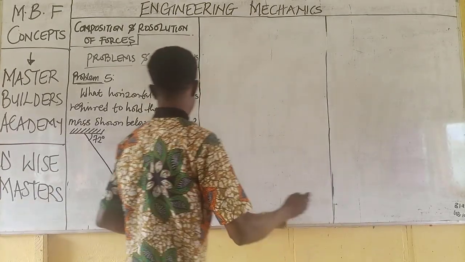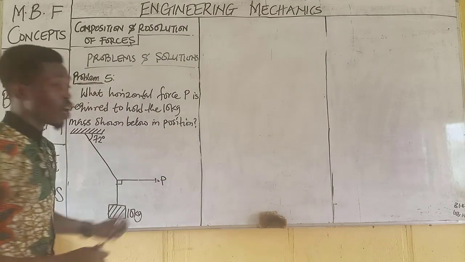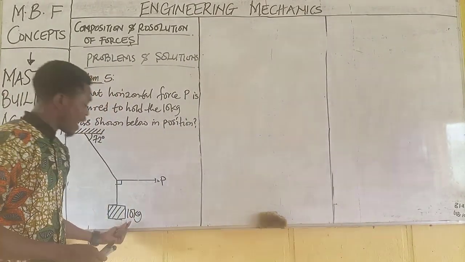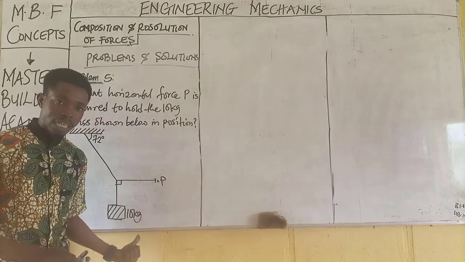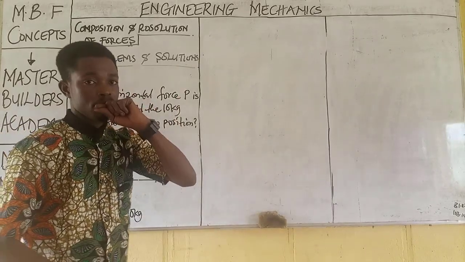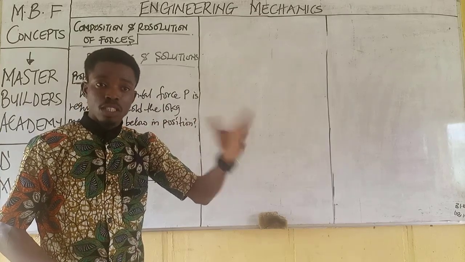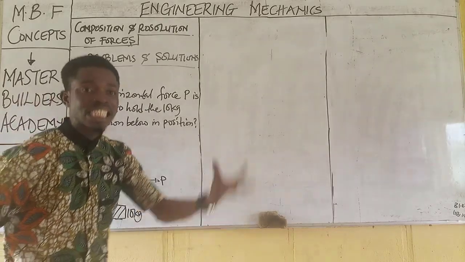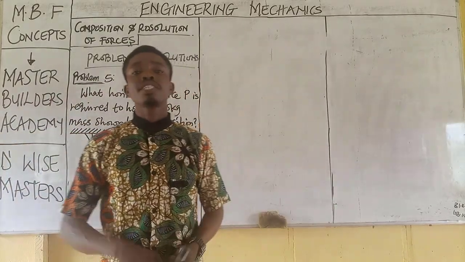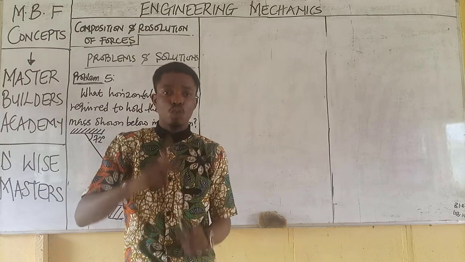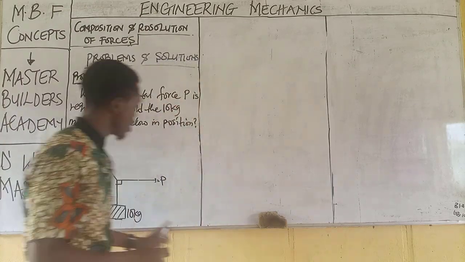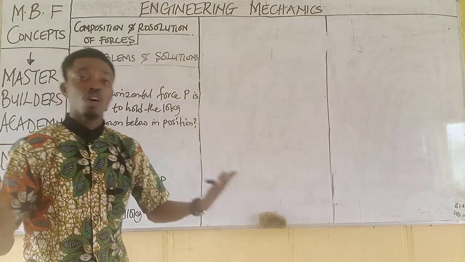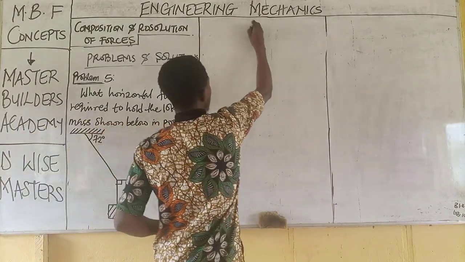Let's assume this guy here is the roof level. So now let's work this out. The first thing we will do is to draw the free body diagram. But one thing you must not forget is that anytime the weight of an object is not given in Newton, you must convert to Newton. Or anytime the weight of an object in engineering mechanics is given in mass, there is always a need to have it converted to its equivalent weight. Remember, this is mass. So to solve, we need this to be in weight. And what is weight? So this is the solution.